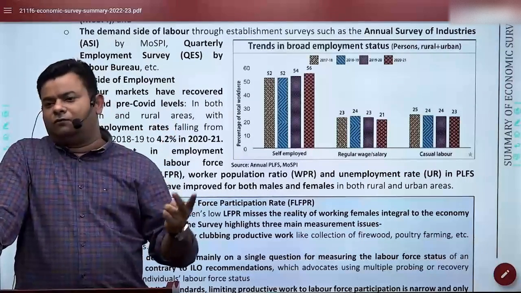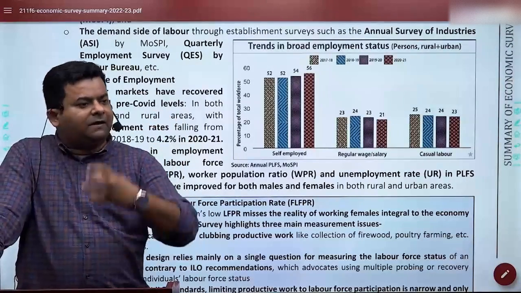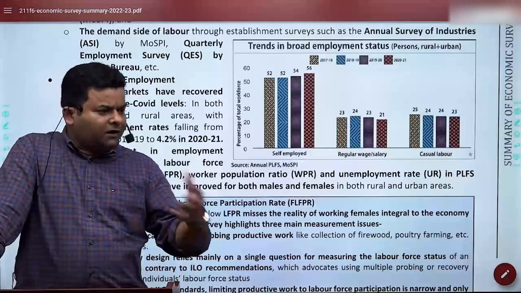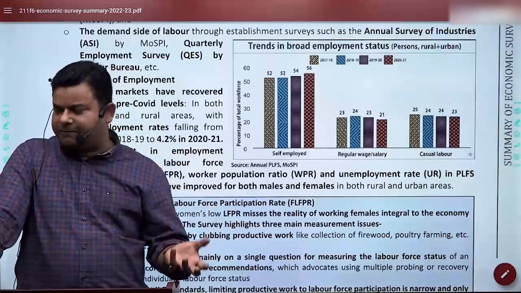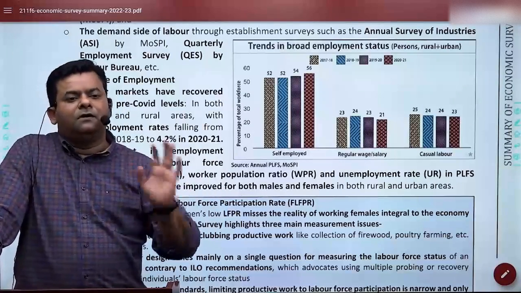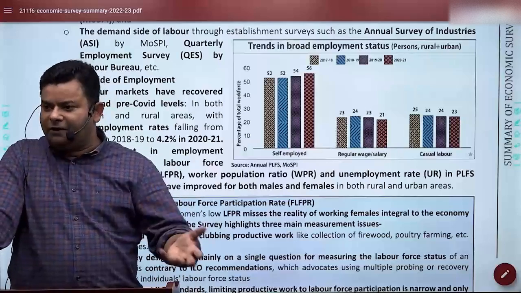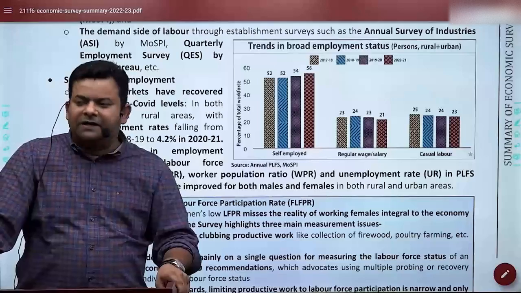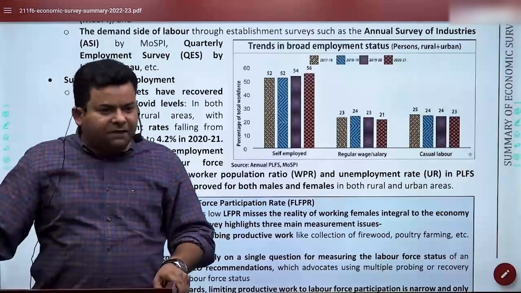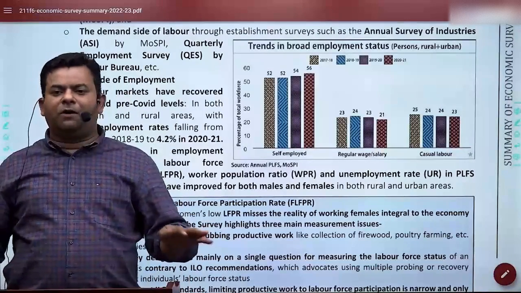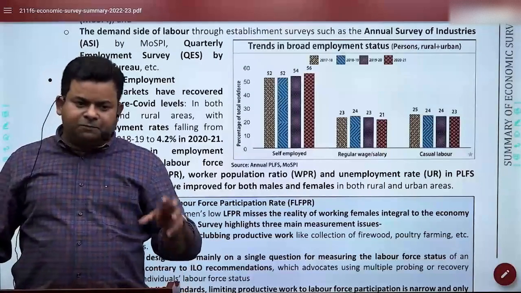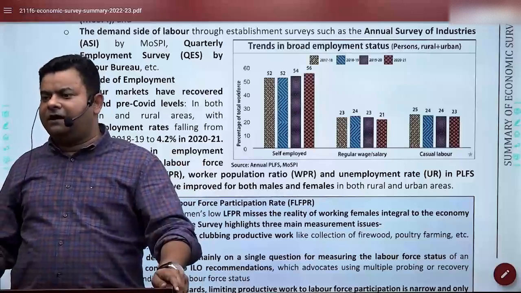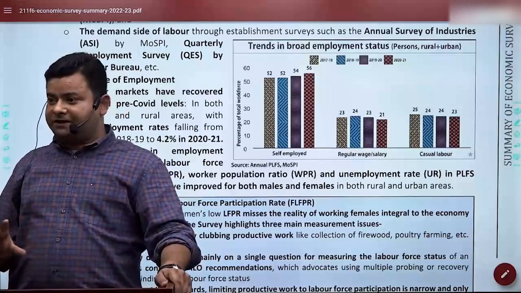You need to know what the Annual Survey of Industries is saying, and by and large, employment in India has gone up in terms of supply, and also in terms of demand. If demand side employment is increasing, that means now actual genuine employment is being created. So this proves that self-employed, salaried, and formalization of employment is taking place.